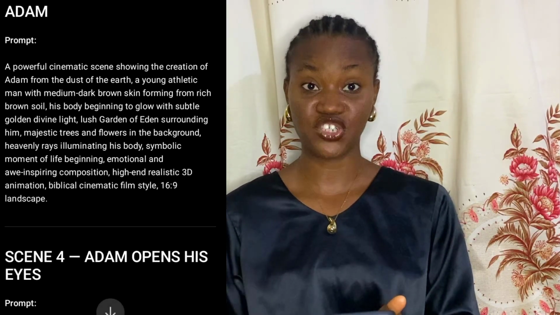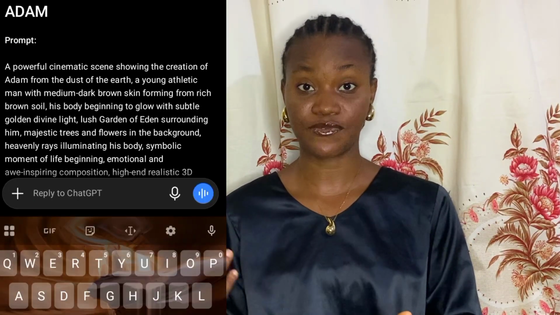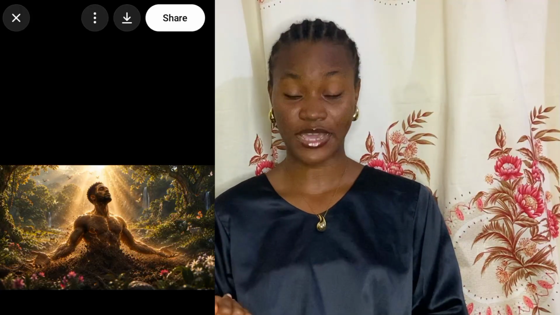So I'm going to copy this third one, which says the creation of Adam. I'm going to copy it, then paste it and allow ChatGPT to generate my image for me. So guys, as you can see, this is the image of Adam, the one ChatGPT gave us, and this is him coming out from the dust. This image is nice, and to save it, I'm going to click on this download button and it will be downloaded into my device. This is how I would continue until all my images have been generated and downloaded into my device.